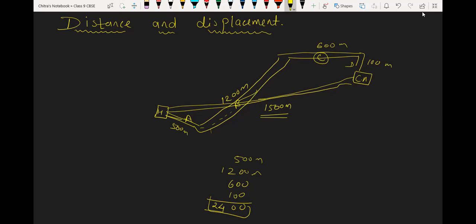So the actual path traveled by Hemant sir is called distance. But the shortest distance from the initial point to the final point is called displacement. Very easy. Easy or very, very easy? Yes.